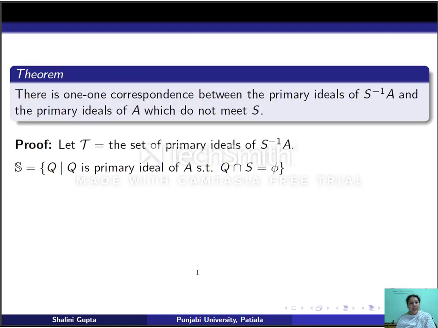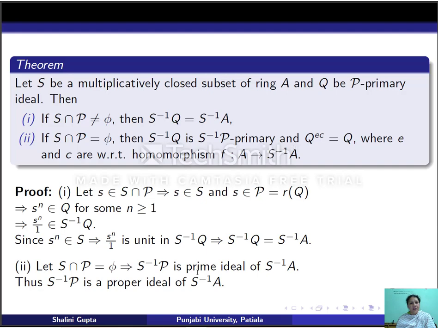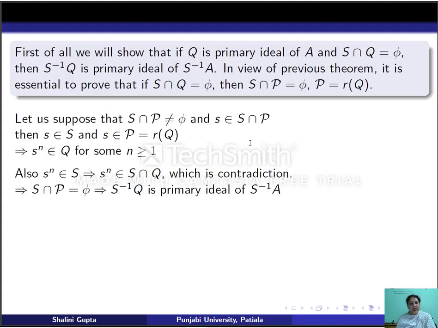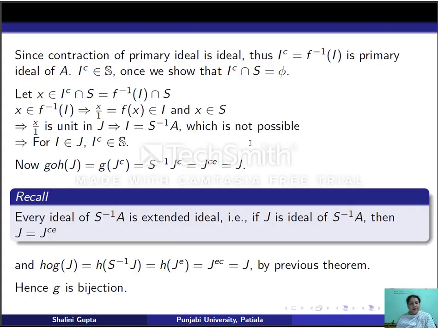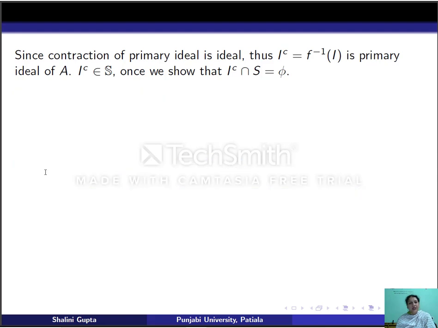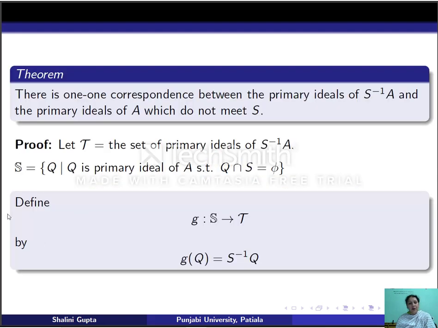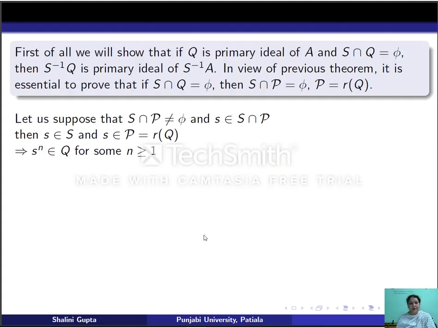Remember, we have proved that if S intersection P is empty, then Q^ec is Q, where Q is a primary ideal of A. So using this result, we get that H composed with G is identity, and we have proved that G composed with H is identity. So this means G is a bijection. Thus we have obtained a one-to-one correspondence between primary ideals of S inverse A and those primary ideals of A which do not meet S.